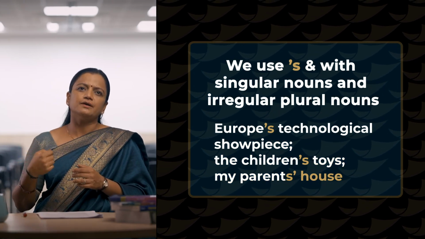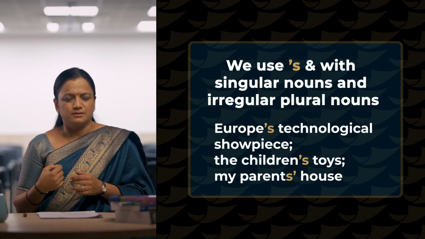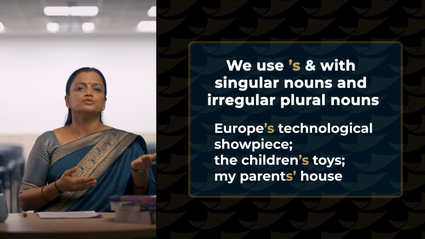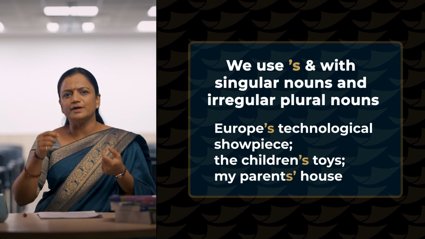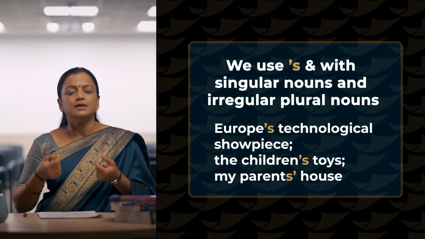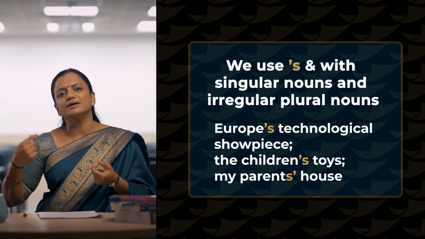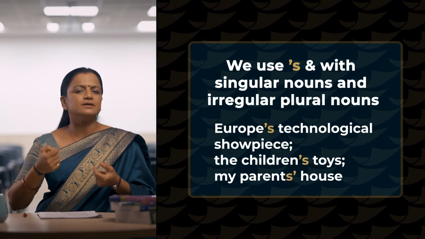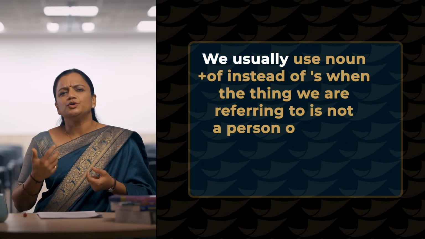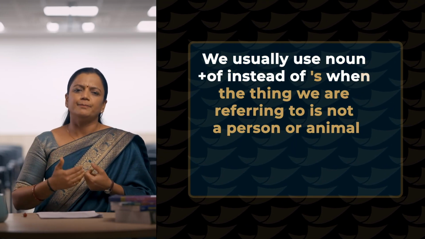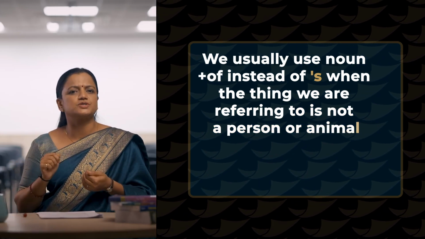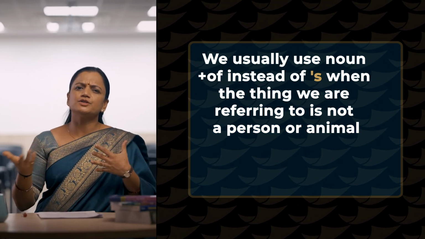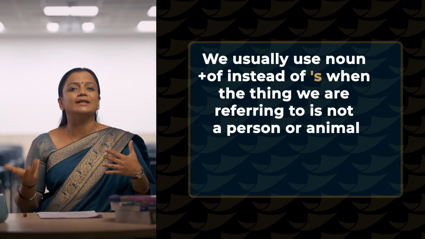Then if I need to say the children's toys, I can say my parents' house. Whenever you have a word like this, my parents, where you have s as the last letter, remember, there is no need of placing another s, you just need to place an apostrophe, right? Then we usually use noun plus of instead of placing an apostrophe when the thing we are referring to is not a person or animal.